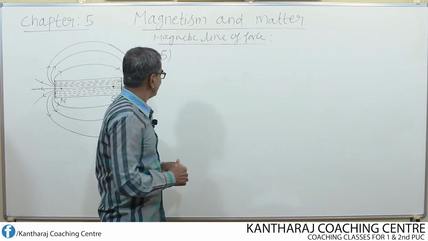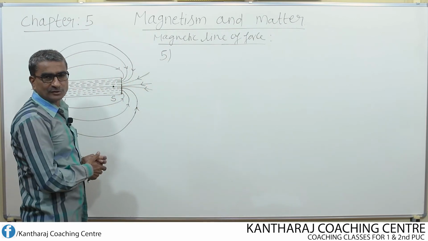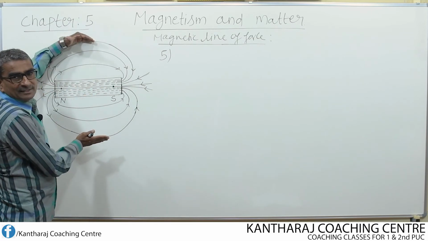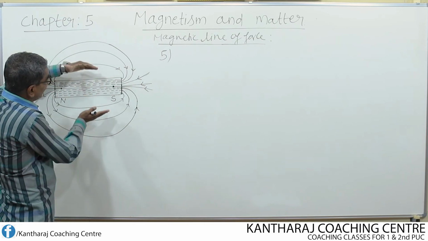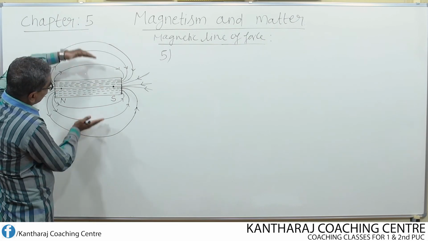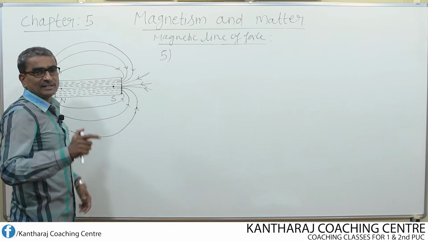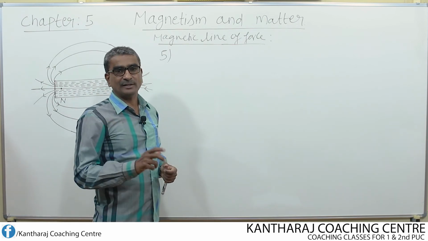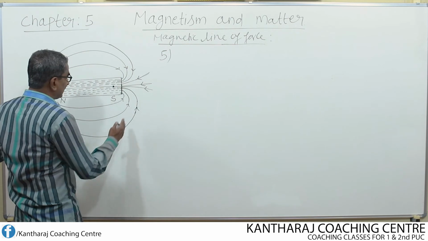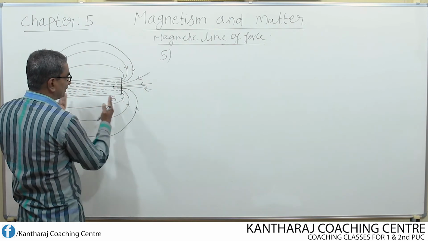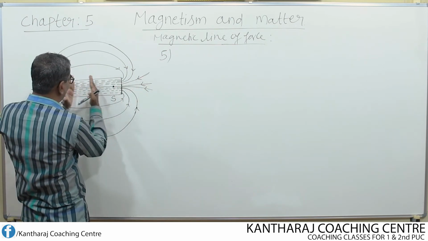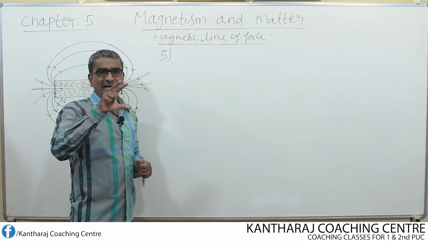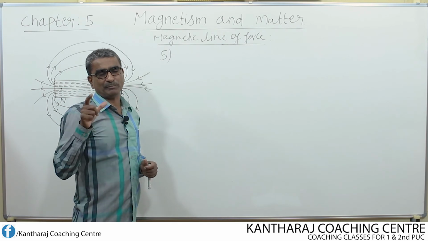The reason is magnetic line of force always expand laterally. That means they expand sideways. This side and this side, if the lines of force expands, that results in the repulsion of two like poles. Whereas if the magnetic lines of force contract lengthwise, that means if the magnetic lines of force shrink all along its length, then that results in the attraction of two unlike poles.